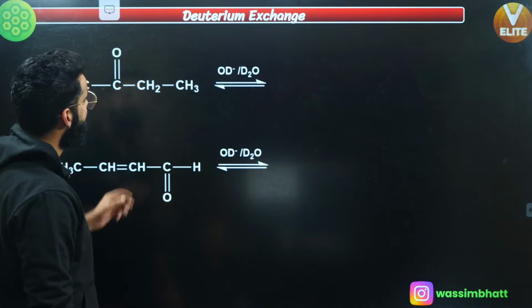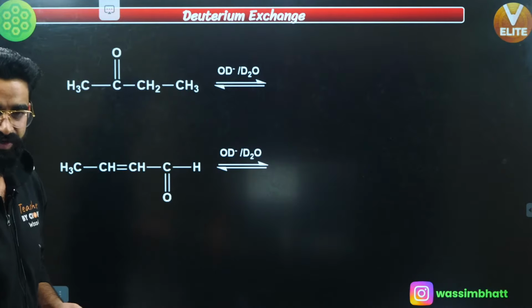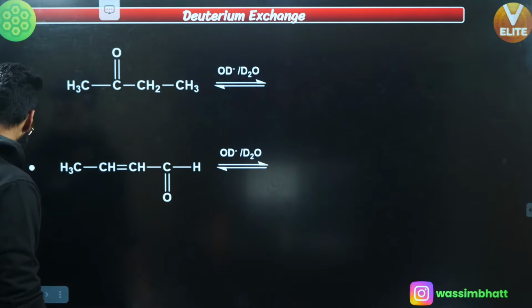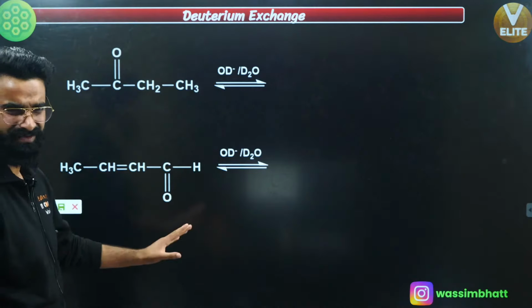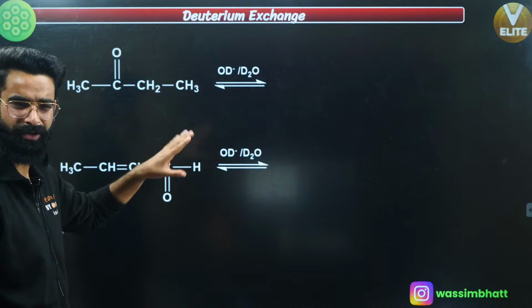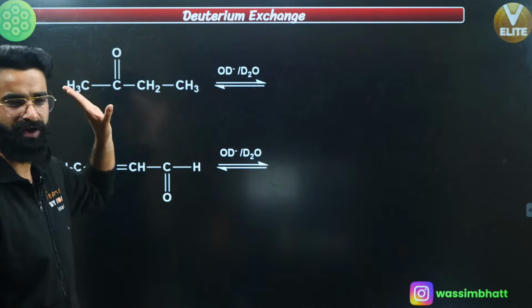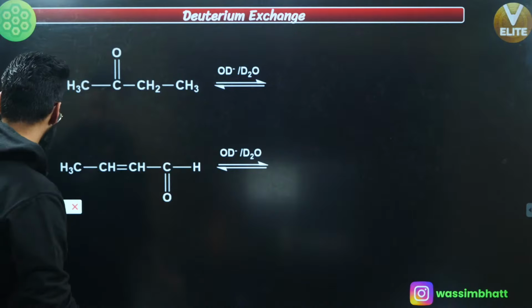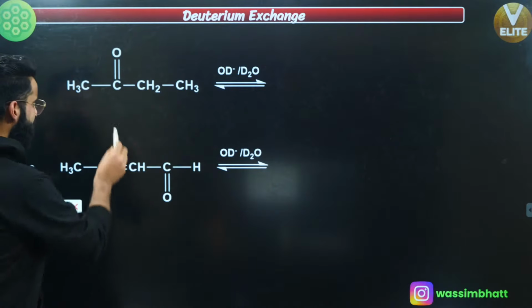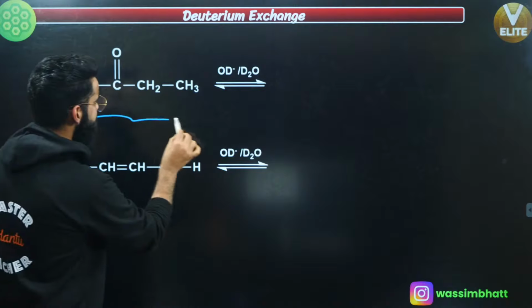Now let's move on. Let's talk about something called deuterium exchange. What happens in this deuterium exchange? I'm not going to show you its mechanism. The mechanism is based on the same thing, keto-enol tautomerism. Just remember what things you have to do over here. First of all, this is the keto form.